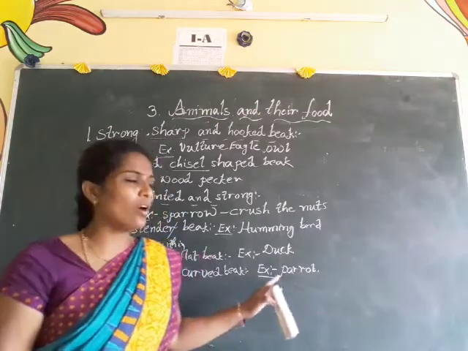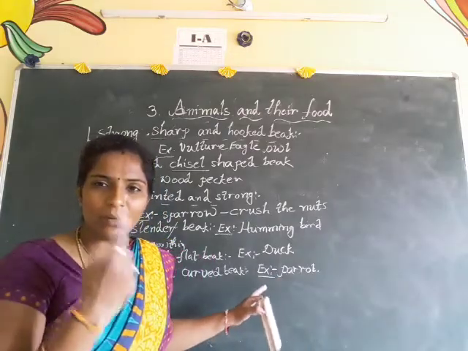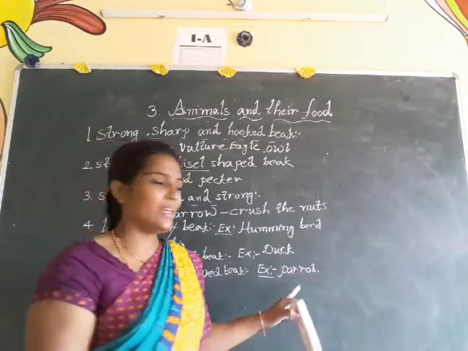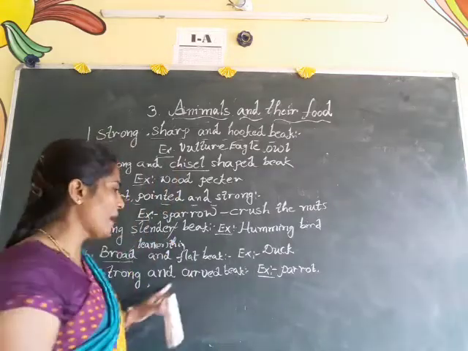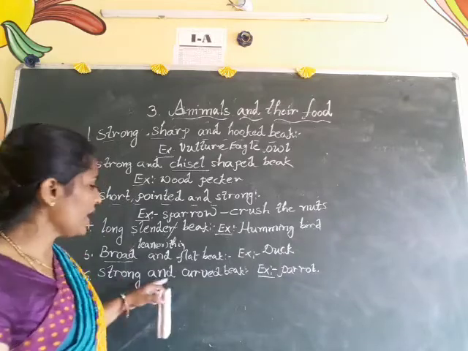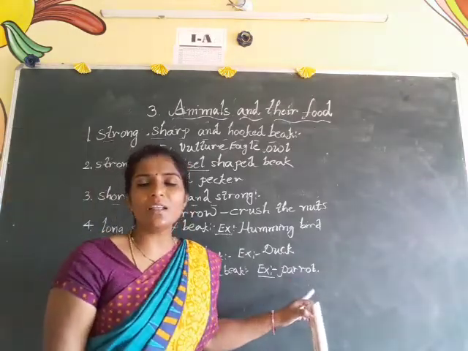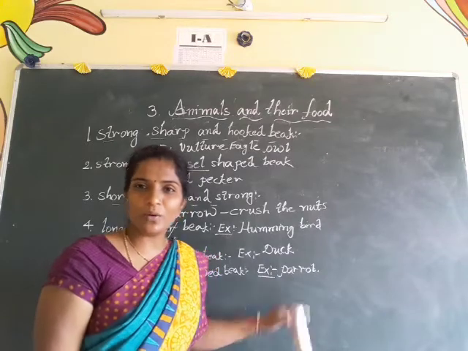The parrot always uses the upper side of its beak, and it will not use the lower side of the beak. Which type of beak do they have? Parrot. Strong and curved beak. Not only the parrot but also the pigeon has this same type of beak.